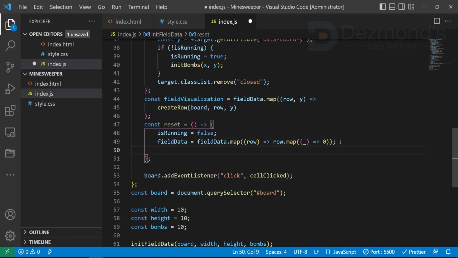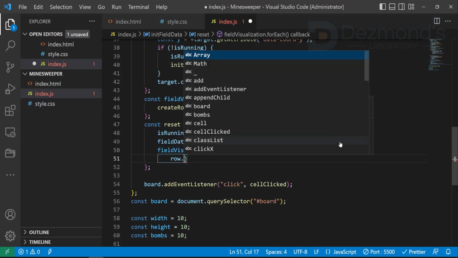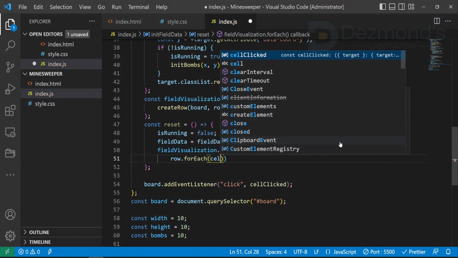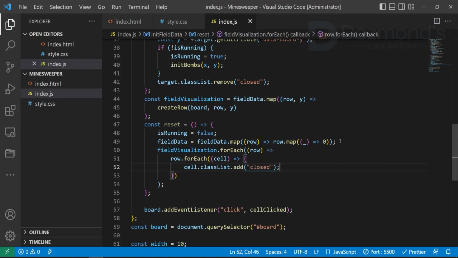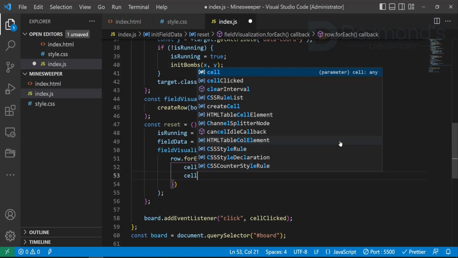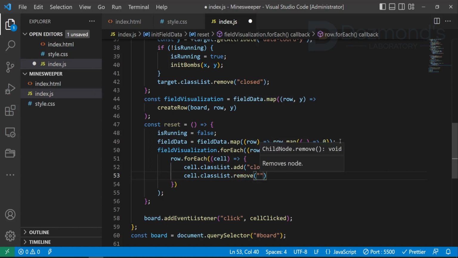After resetting the field data, we need to reset attributes of the cells. Let's use for each for this. We also need nested for each to iterate over the cells. And now we need to add the closed class to each cell. And also remove the bump class. The function to reset is done.